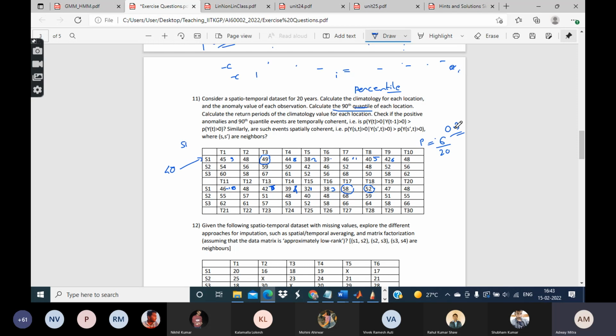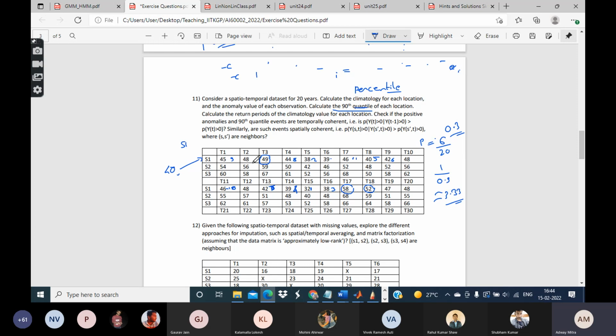Now the question is, what is the return period? The return period is basically the reciprocal of that, 1 by 0.3, which is equal to 3.33. So, assuming that 40 is the mean, it will mean that 3.33 years is the return period for the climatology.